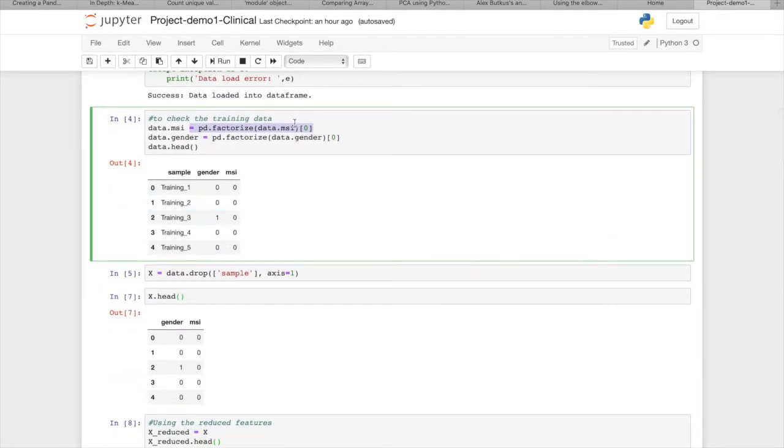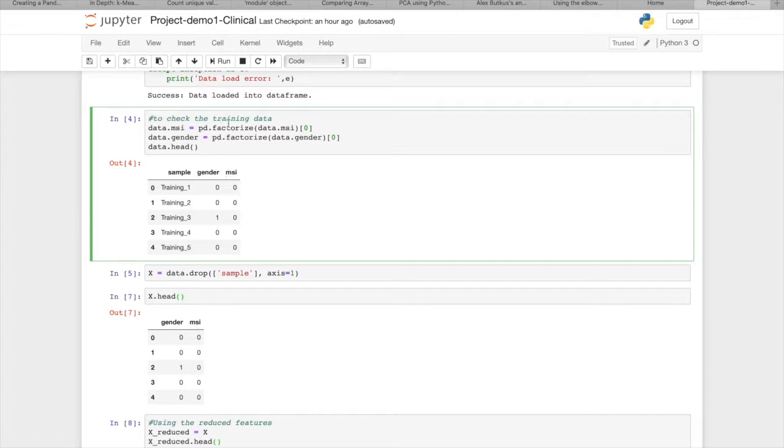And since the gender and MSI are strings, we cannot perform clustering or PCA or most of the machine learning operations, and we need them to be converted to numerical data, integer values. Since gender is only of two types, male and female, we take 0 and 1, and MSI also, since it's only two kinds of values that we have, we make it 0 or 1.